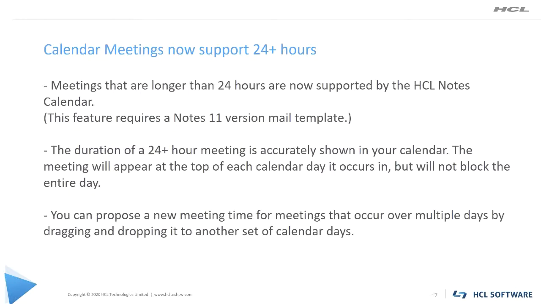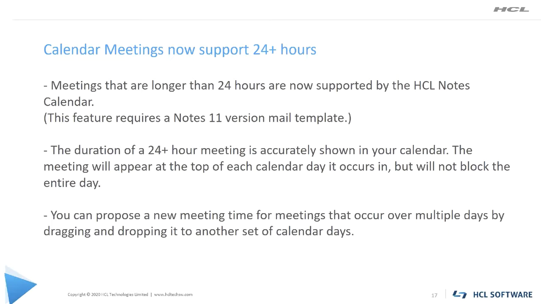So now calendar meetings are supported for more than 24 hours. Meetings that are longer than 24 hours are now supported by the Notes calendar. With the older version, it was limited to 24 hours. But this feature requires a Notes 11 mail template.